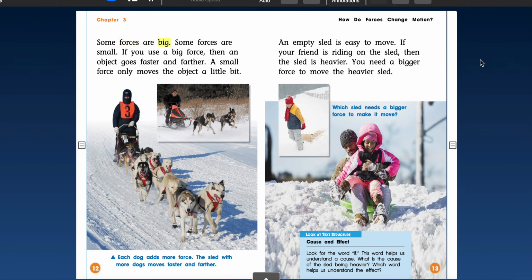Some forces are big. Some forces are small. If you use a big force, then an object goes faster and farther. A small force only moves the object a little bit. An empty sled is easy to move. If your friend is riding on the sled, then the sled is heavier. You need a bigger force to move the heavier sled.